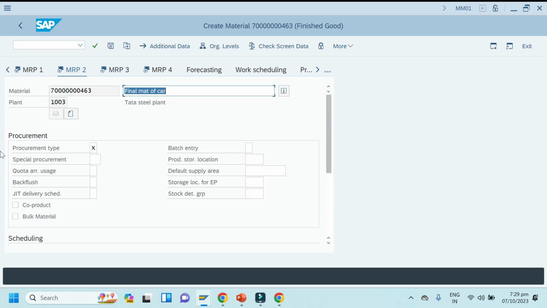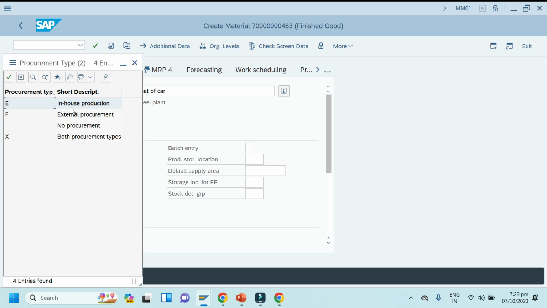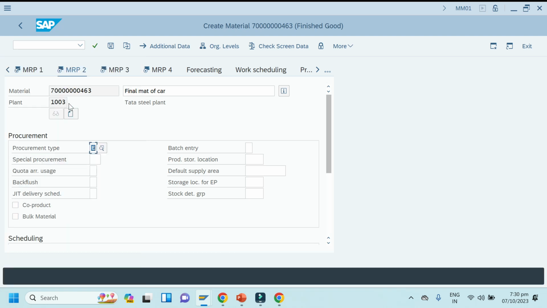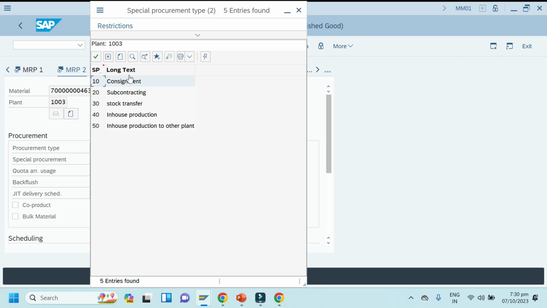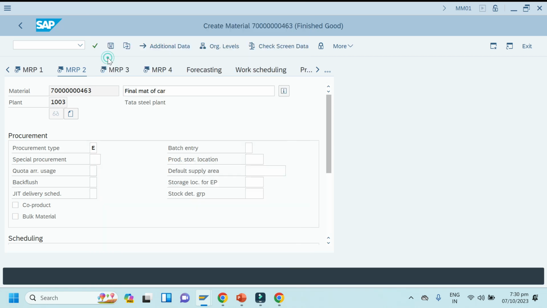In MRP 2 view, note it down. Procurement type. So what procurement type you take it? In house, right? E. So select here E. Okay. And a special procurement. So what you want to take it? Which document type? So suppose for now I will take it just blank, means it will take a standard document type, a standard PR number like NB. Okay, we already know how to create PR and all.